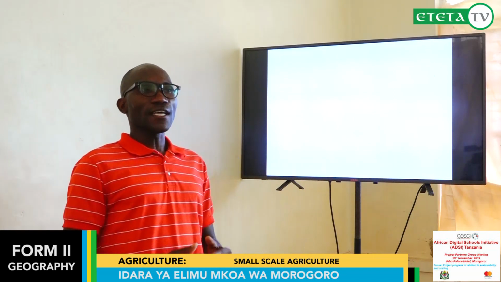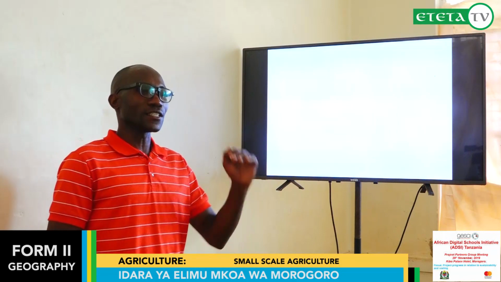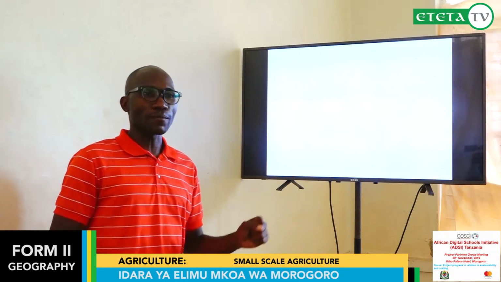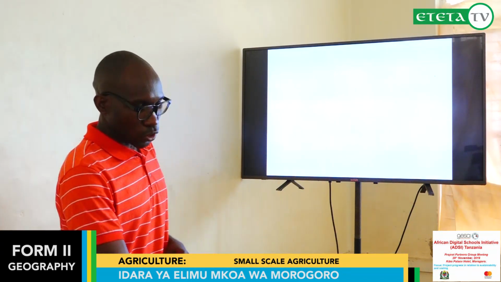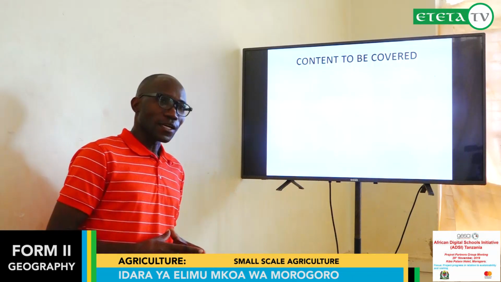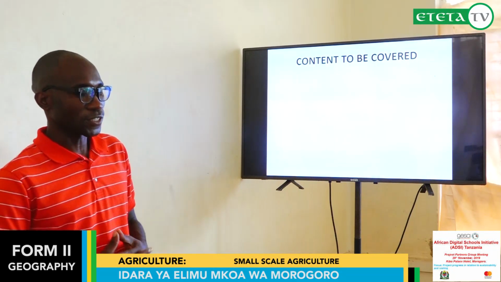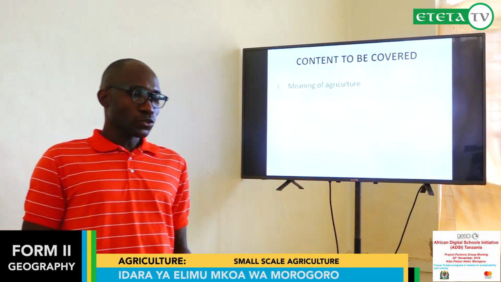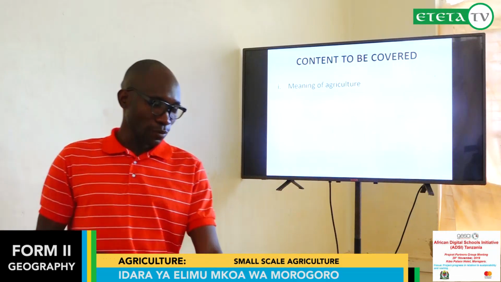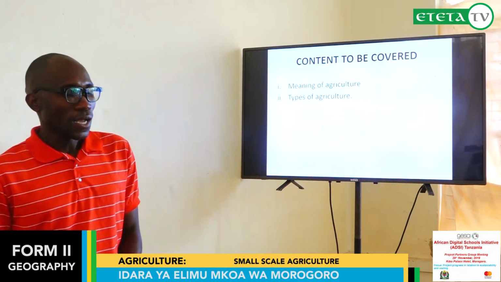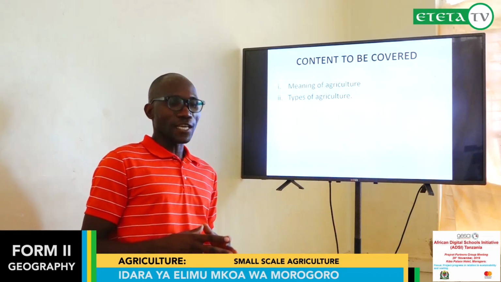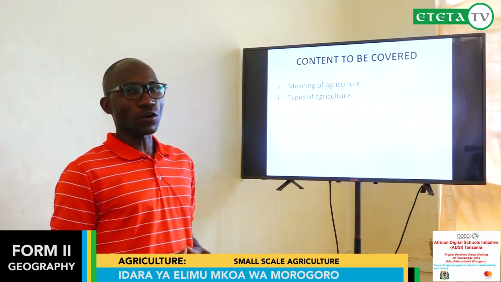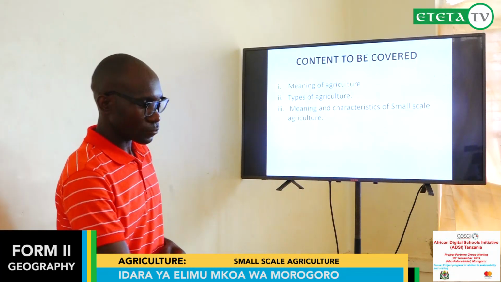But today is agriculture, which is found in the first type of human activities, which is primary human activities. So our topic today will be covered in several contents. Number one is the meaning of agriculture. Number two, we will see the types of agriculture. Number three, we should see the different meanings and the characteristics of small-scale agriculture.